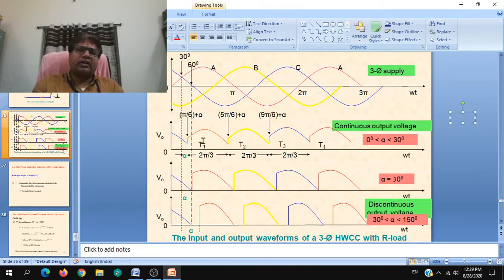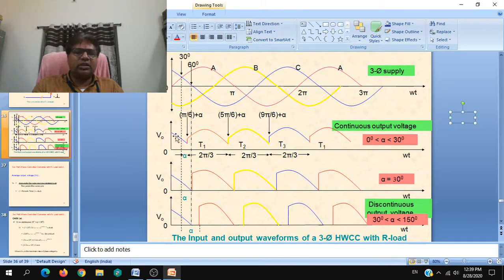For the first set, the R phase, the first SCR T1 is turned on at pi by 6 plus alpha. Next will be turned on at 5 pi by 6 plus alpha. Next one again at 9 pi by 6, or 3 pi by 2, plus alpha.